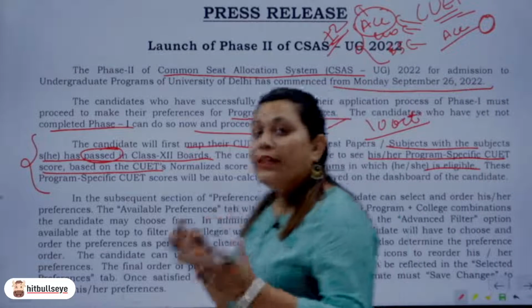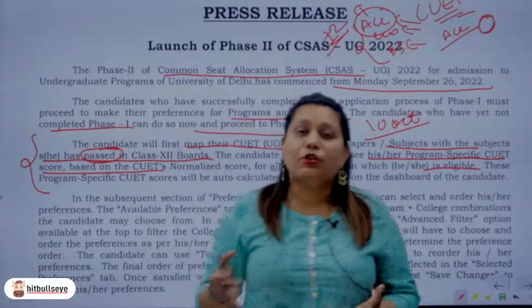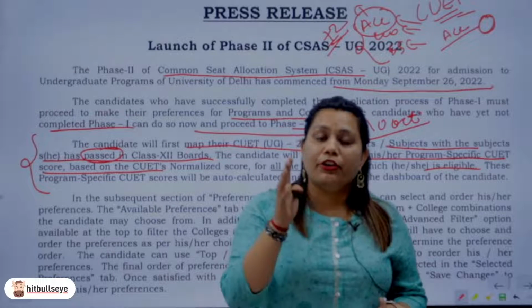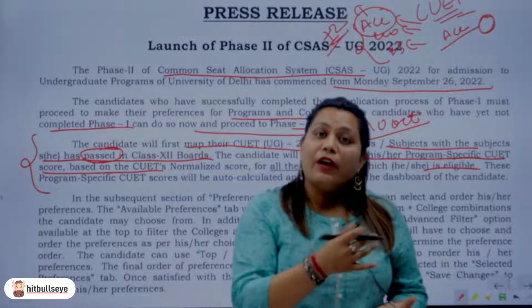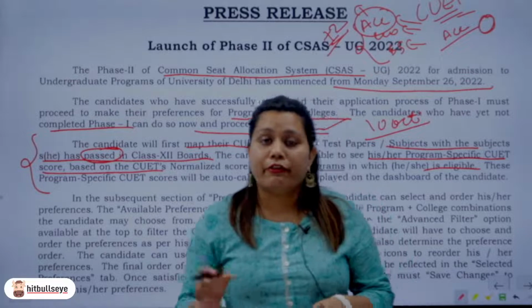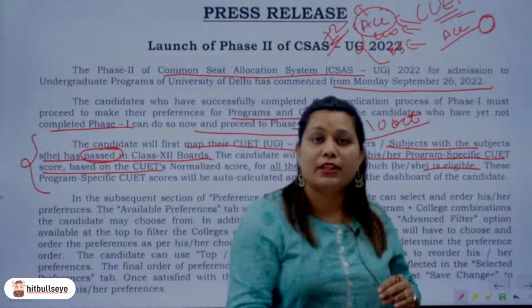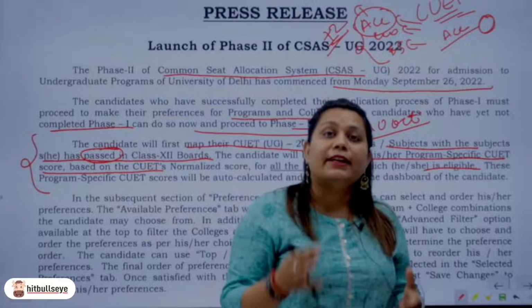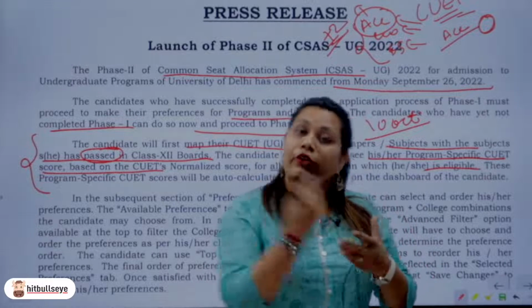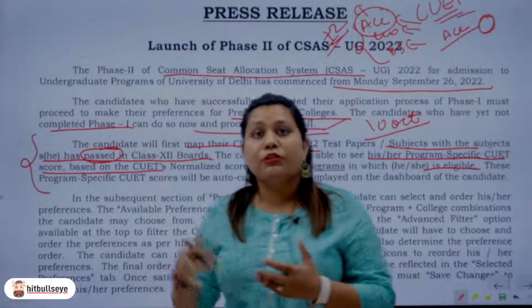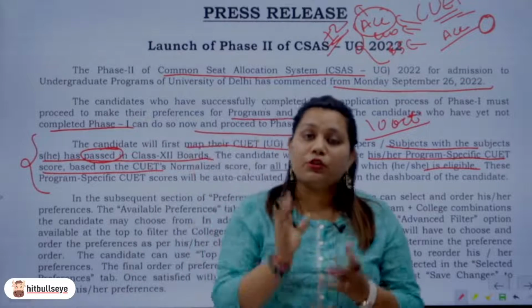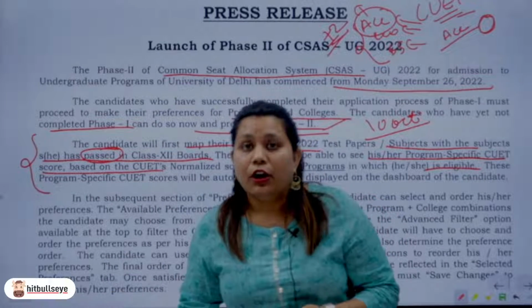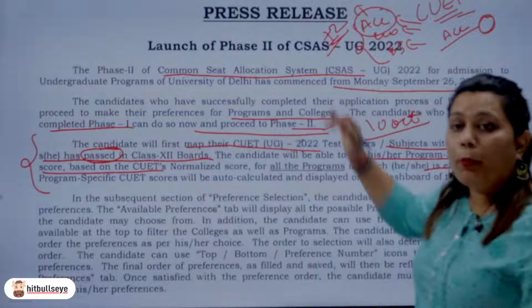So whatever score has come in your CUET, whatever score has come in your boards, if you remember, when you registered yourself for phase 1 of CSAS, you were supposed to fill in certain documents. You were supposed to fill in your scores for the 10th standard and the 12th standard. So your scores for the 12th standard as well as your scores for CUET are already there with Delhi University. Your scores are already available there. Okay, so they will already appear when you will open the page.